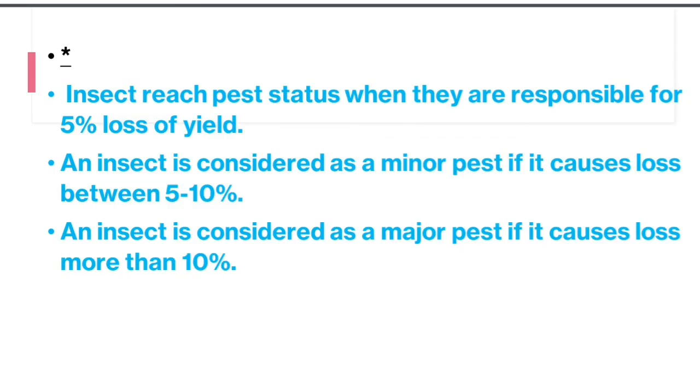Which insect has pest status when it is harmful, causing 5% loss of the yield? It means any insect that may cause 5% or more losses in a farmer's field crop. So those insects are treated as pests, meaning harmful for the crop.